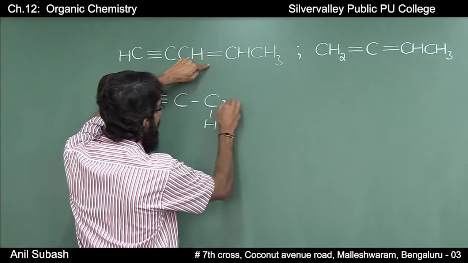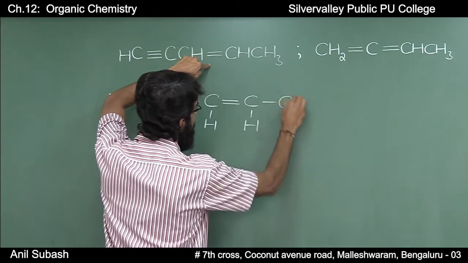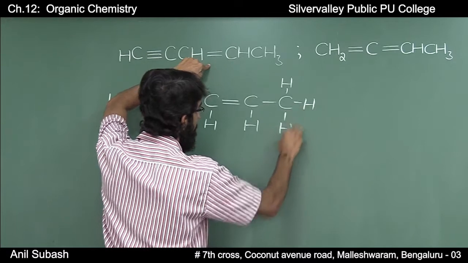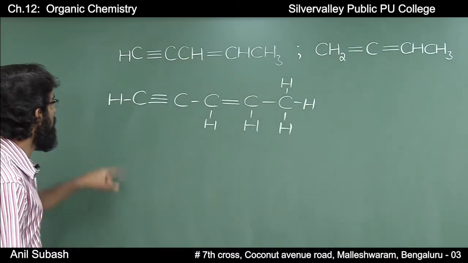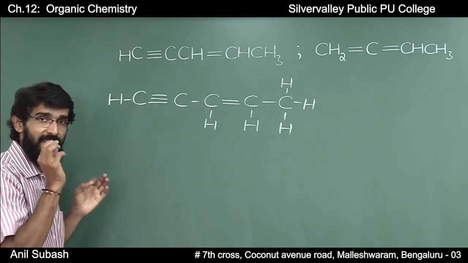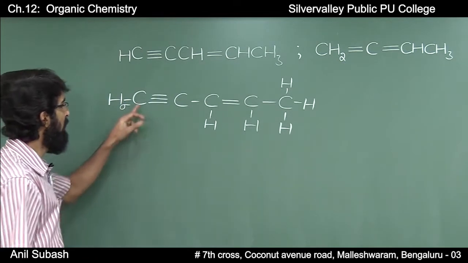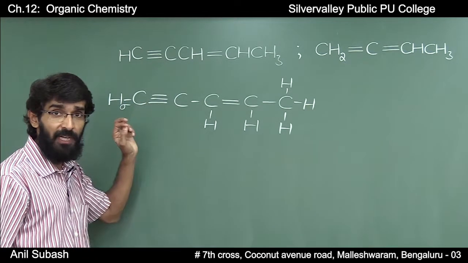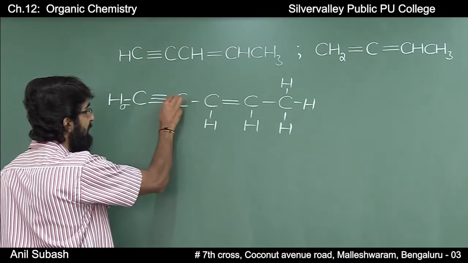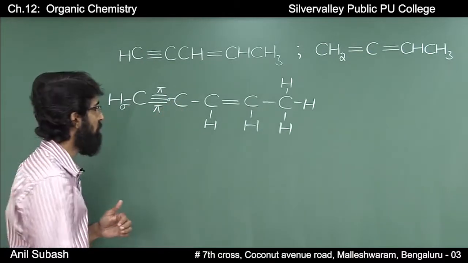You have a double bond here, CH, now you have a single bond between carbon and hydrogen. Whenever there is a single bond, it will always be a sigma bond. You have a triple bond between these two carbon atoms. Whenever there is a triple bond, one will be a sigma bond and the remaining two will be pi bonds.